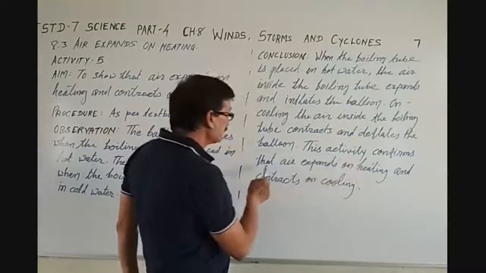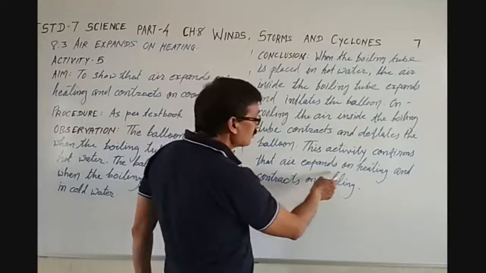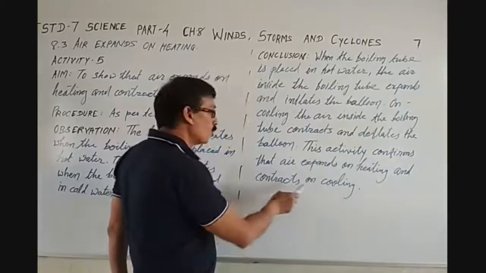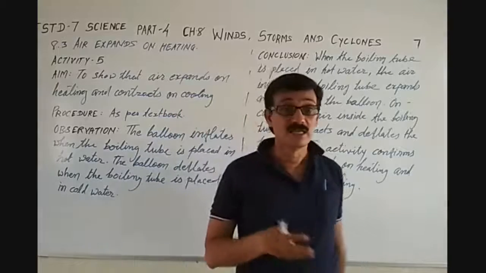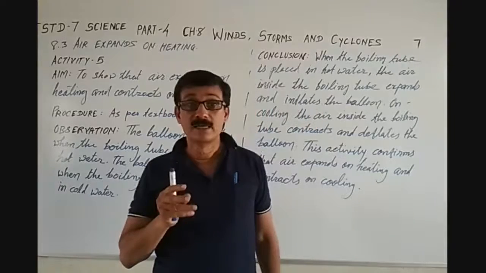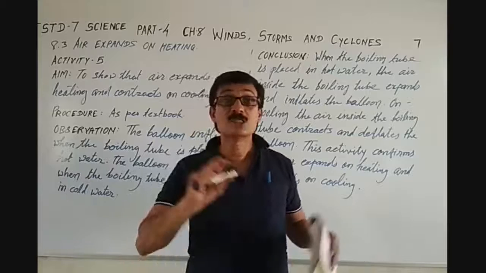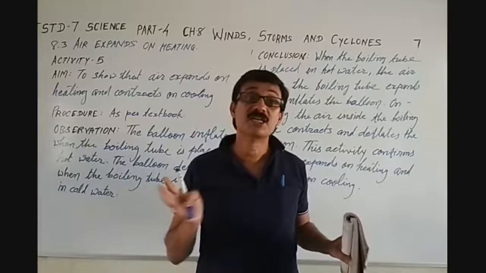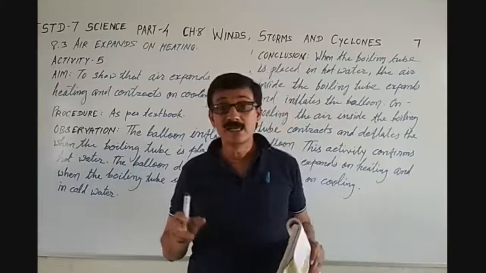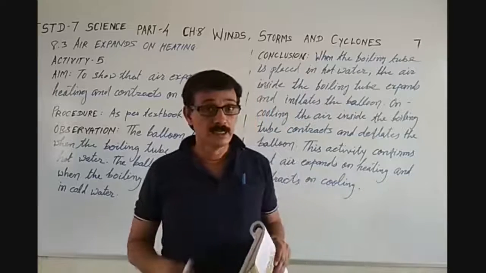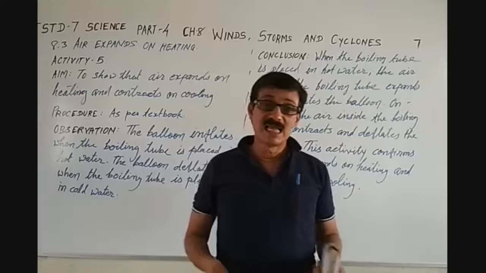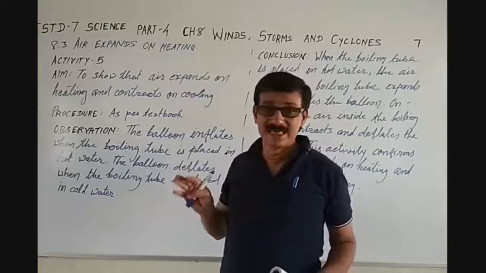This activity shows that air expands on heating and contracts on cooling. Through this activity, we can come to know that air expands when it gets heated and air contracts when it gets cooled.